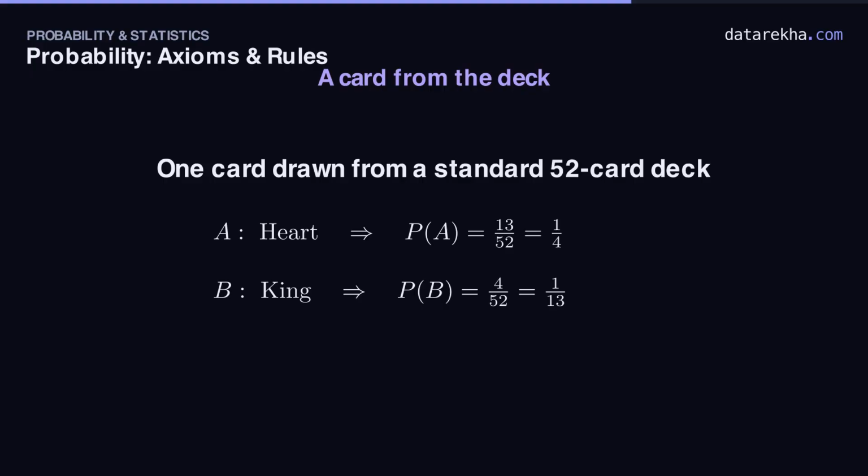A tougher one, where overlap really bites. Draw one card from a standard 52 card deck. Let A be the card is a heart, and B, it's a king. 13 hearts out of 52 make 1/4. 4 kings make 1 over 13. And crucially, one single card, the king of hearts, is in both. So the intersection has probability 1 over 52.